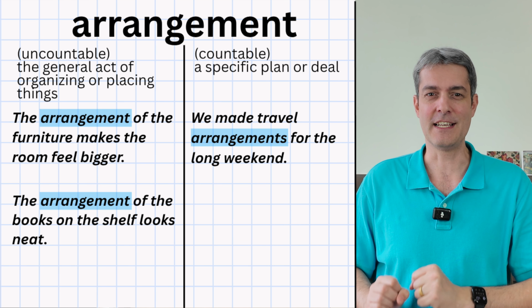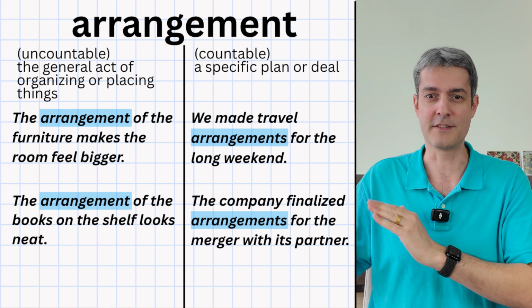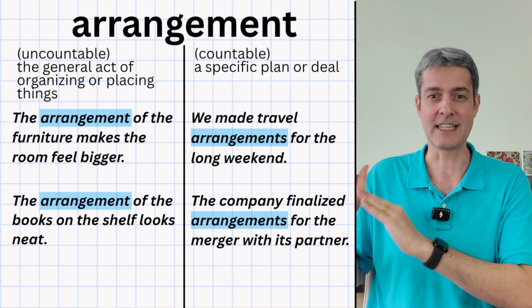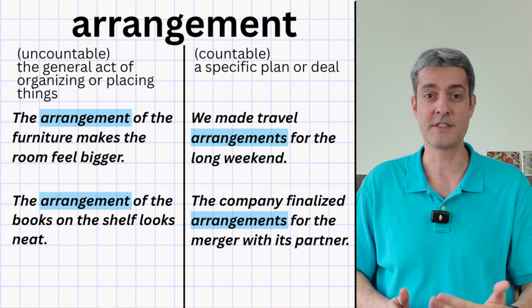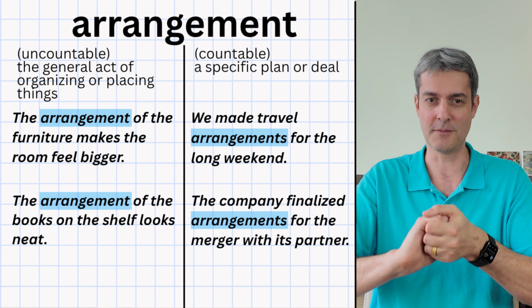Our next example says, the company finalized arrangements for the merger with its partner. In this sentence, the countable form is used because it refers to multiple specific plans or actions needed to complete the merger.